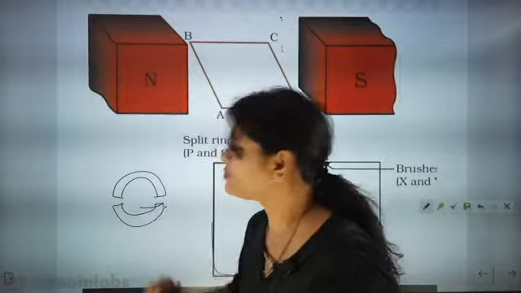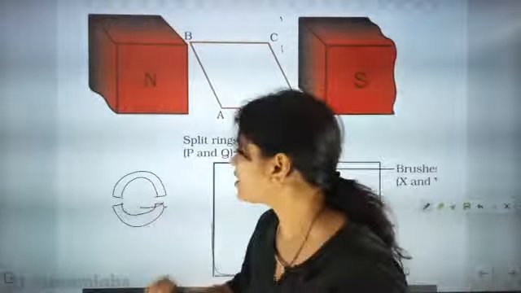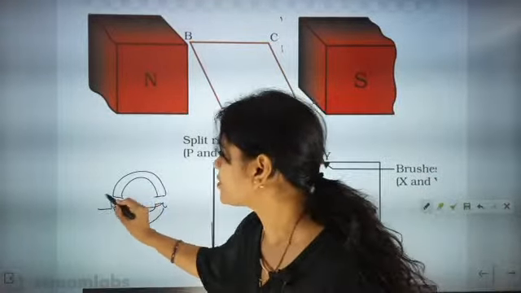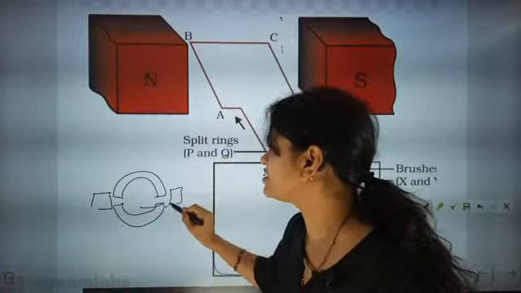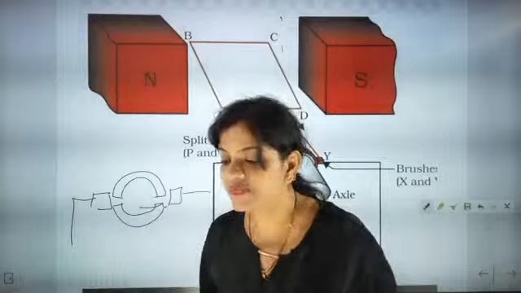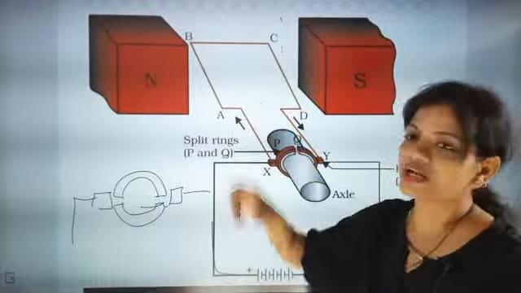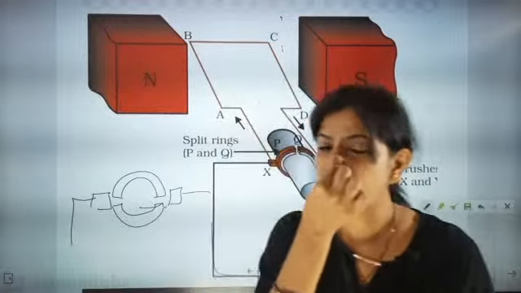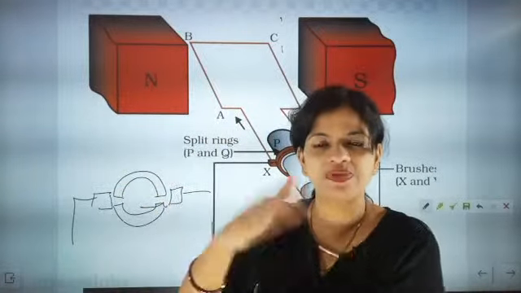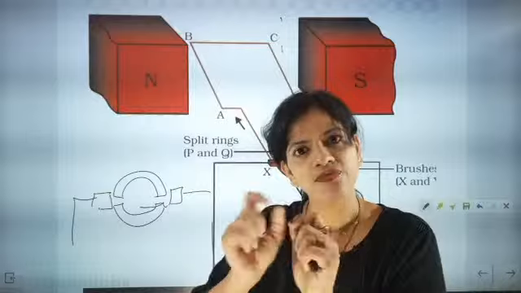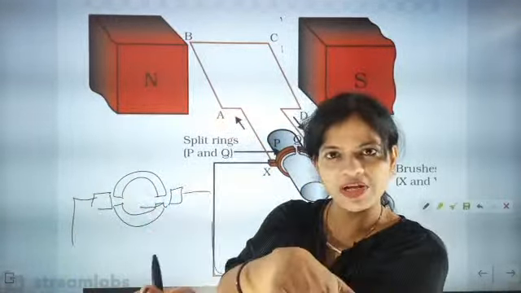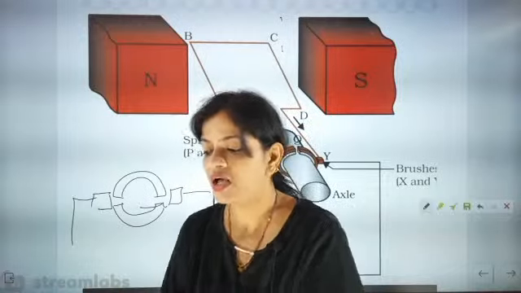Now once the split ring has come like this, what happens? The connectivity with the split ring is going to stop, because now the carbon brush is in this gap. Then this part will keep rotating because of inertia. Once something is in motion and freely moving, then 100% it will rotate more. Then once it completes its rotation due to inertia, what will happen?